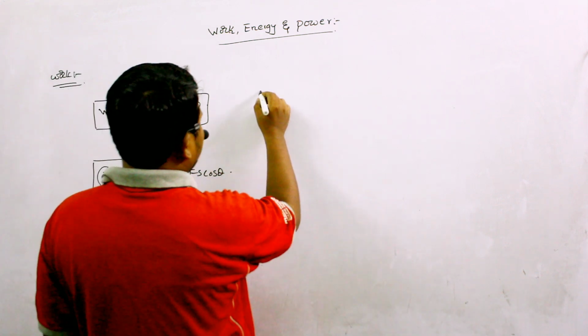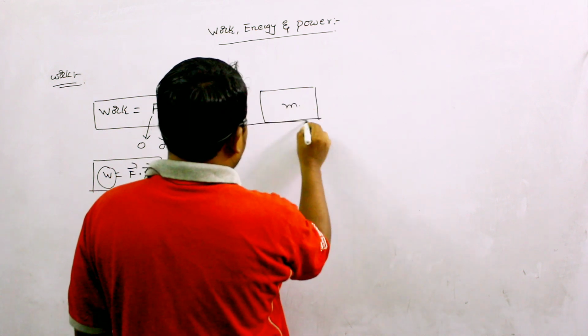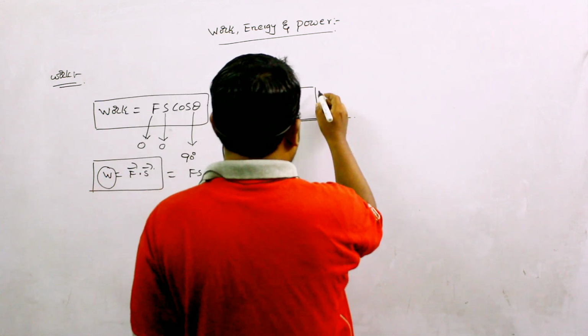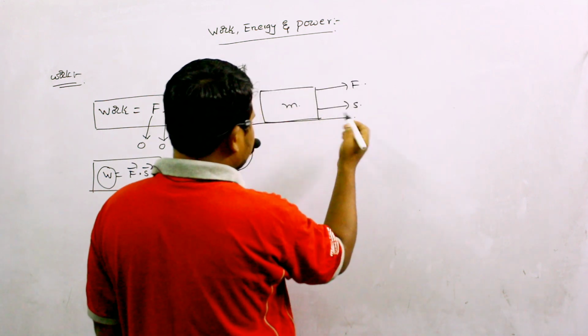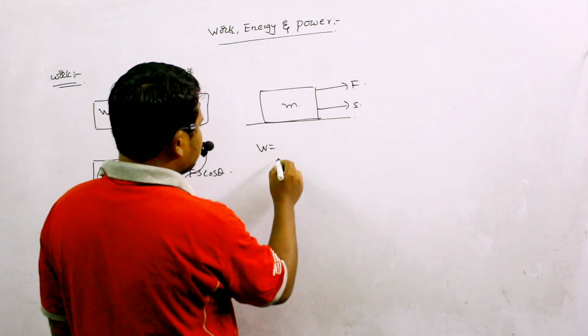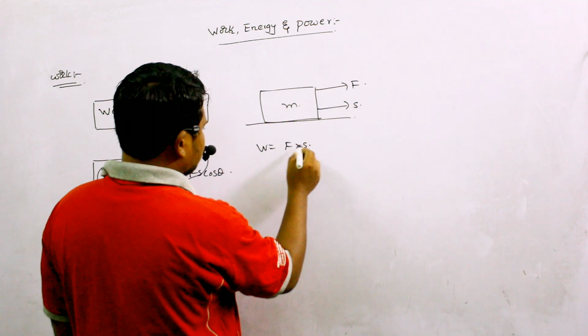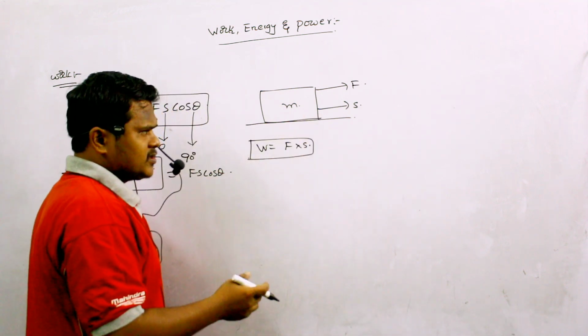For example, this is a body of mass m, and we are applying force in this direction, and displacement also is in the same direction. So here I can say work done is equal to F into S. Directly I can write this relation: work done is equal to force into displacement.